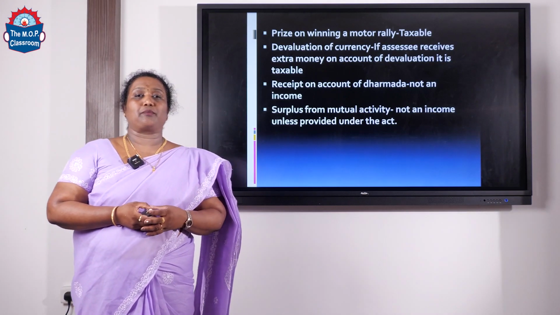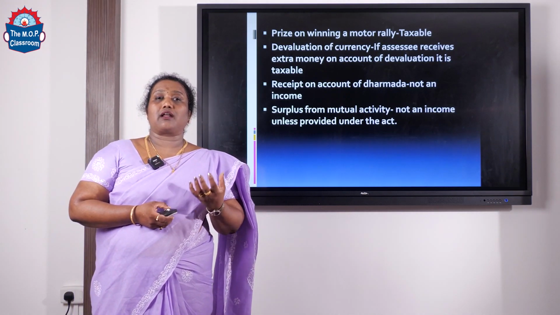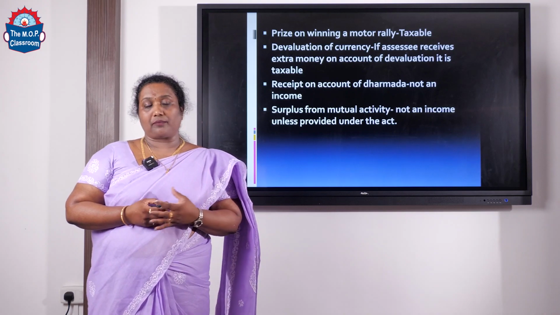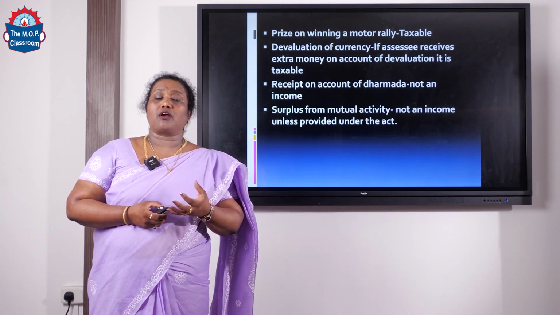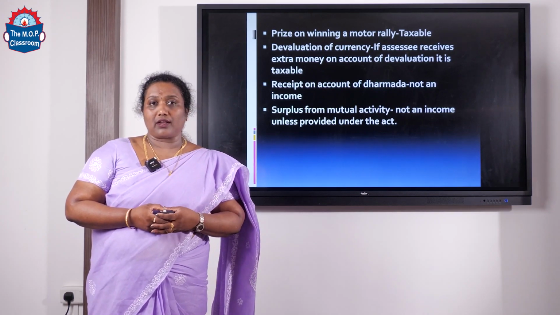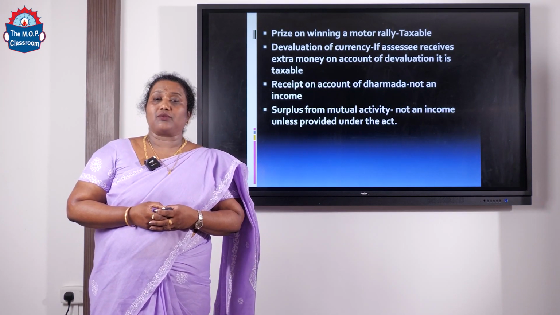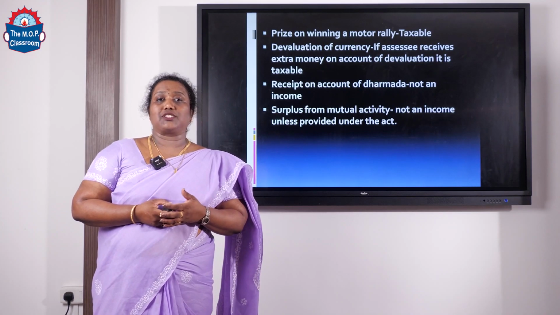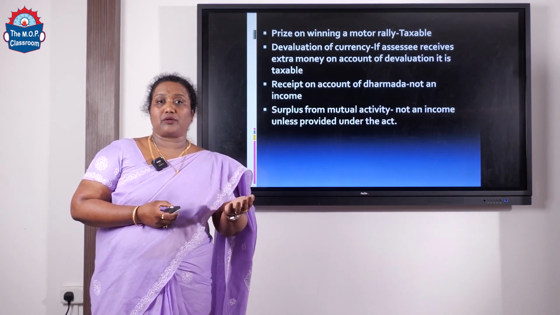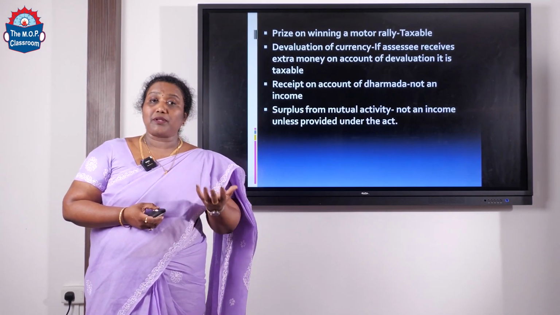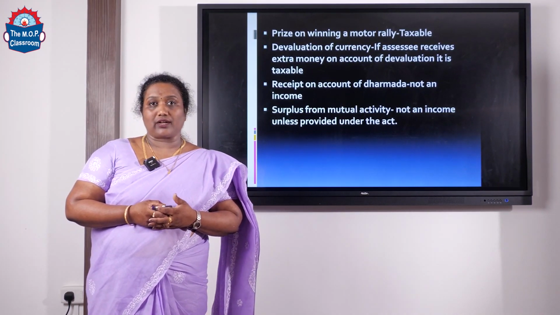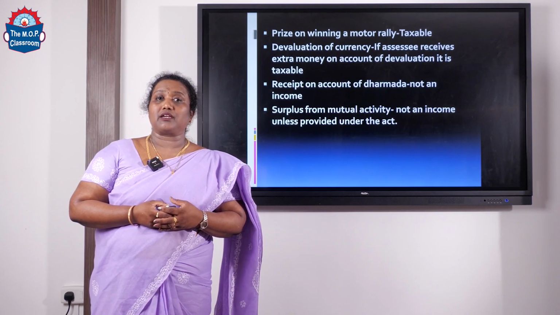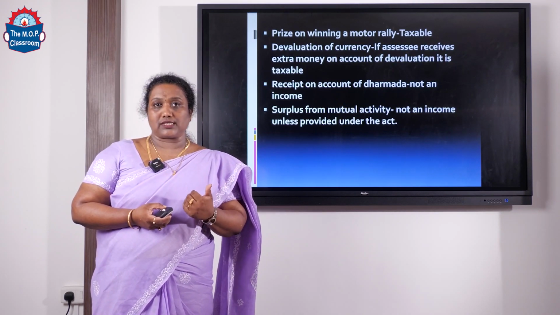I can give you an example. Say 4 members join together to start a club. The subscription is received from the 4 members for the maintenance of the particular club. Now, the surplus derived after adjusting the expenses is returned back to the members of the club. That surplus, which the members receive, is not treated as an income and it is not taxable because that particular income is not earned from outside.